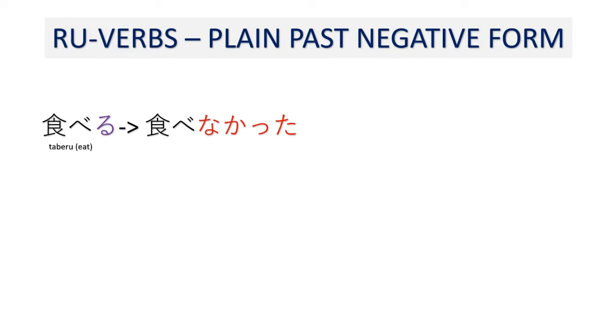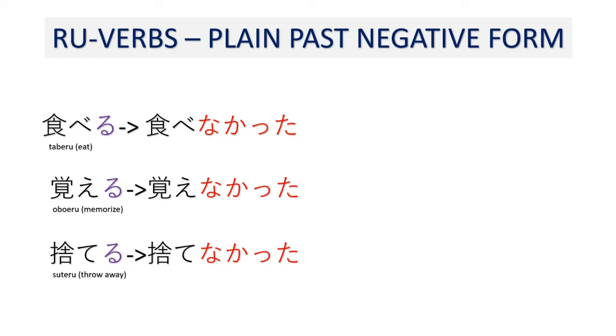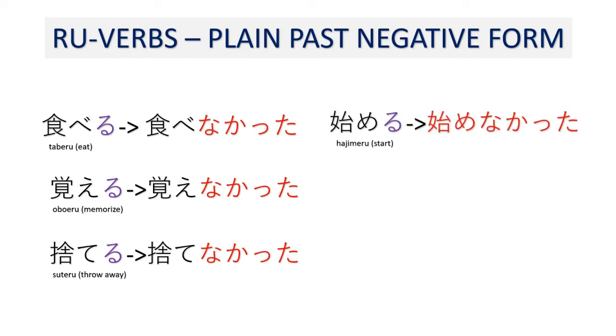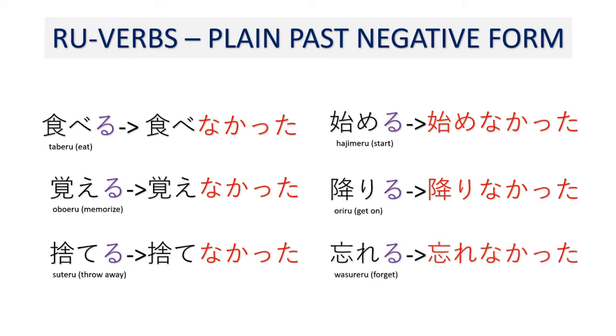So here we have taberu, tabenakatta. Oboeru, oboenakatta. Suteru, sutenakatta. Hajimeru, hajimenakatta. Oriru, orinakatta. Wasureru, wasurenakatta. Okay?